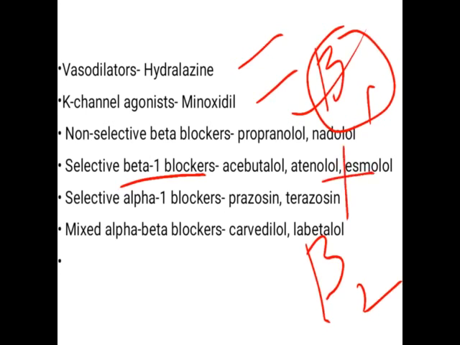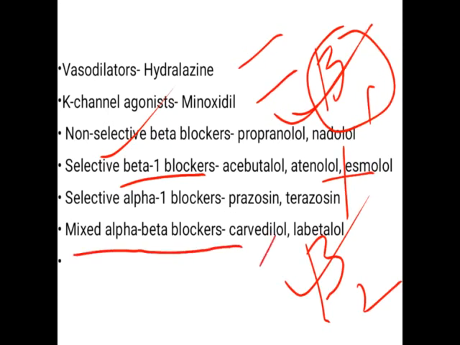So such drugs are called non-selective beta blockers. That means they can act on the beta 1 as well as the beta 2 receptor. They will not act on the alpha receptor. They will act only on all the beta receptors, or on one or more than one beta receptor. So they become non-selective. Now the third part, that is the mixed alpha beta blockers.